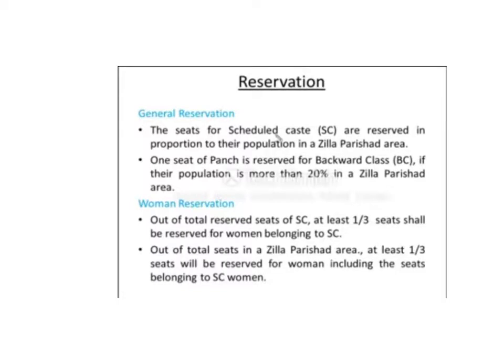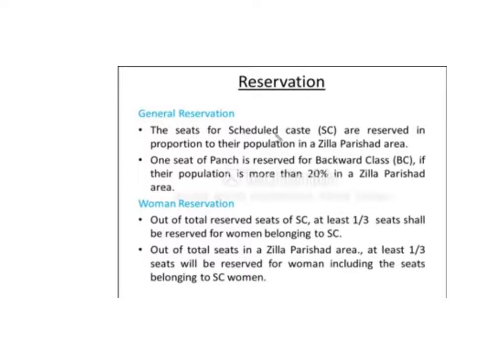Now we will look at the reservation. As we already discussed about the reservations, these are the seats reserved for the social castes or the backwards, or for the women, as women and scheduled caste, scheduled tribe, OBCs are backward. These are least advantaged in our society. These are not given more preference in our society. That's why seats are reserved for women also, for scheduled castes, scheduled tribes, even for the OBC, other backward classes.